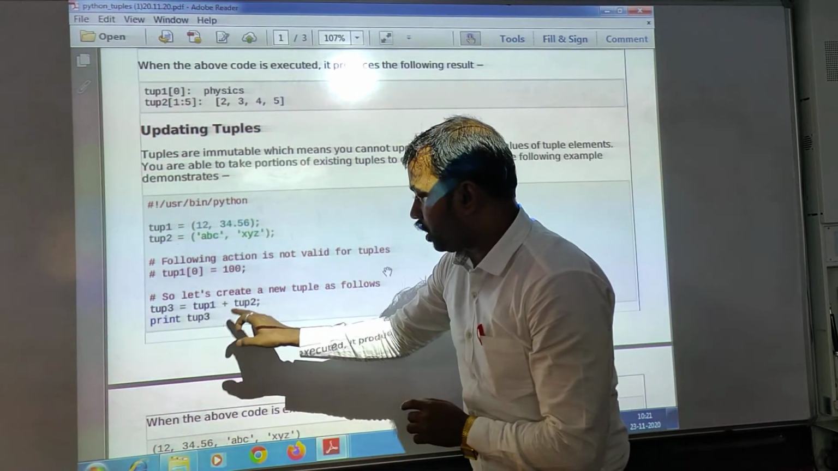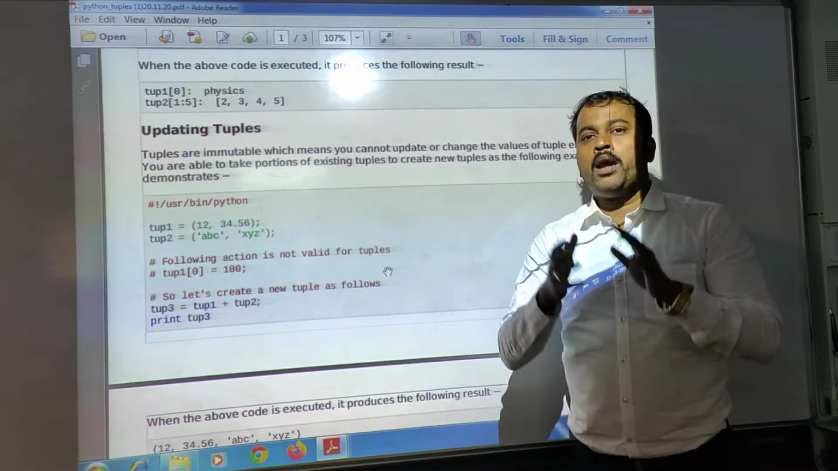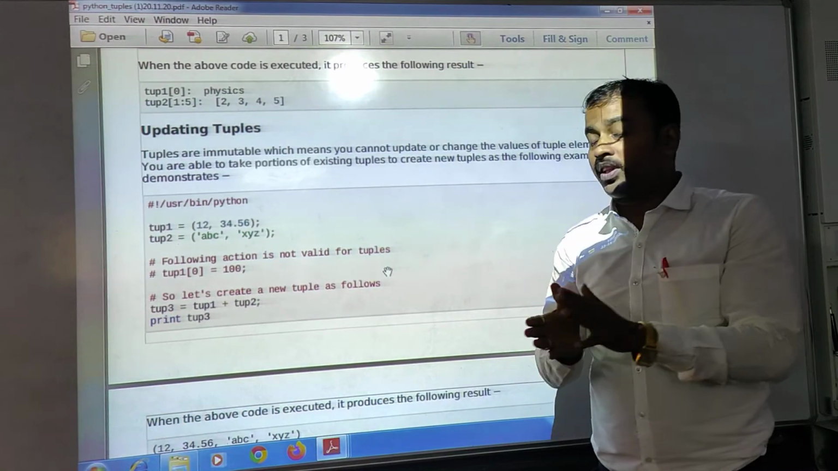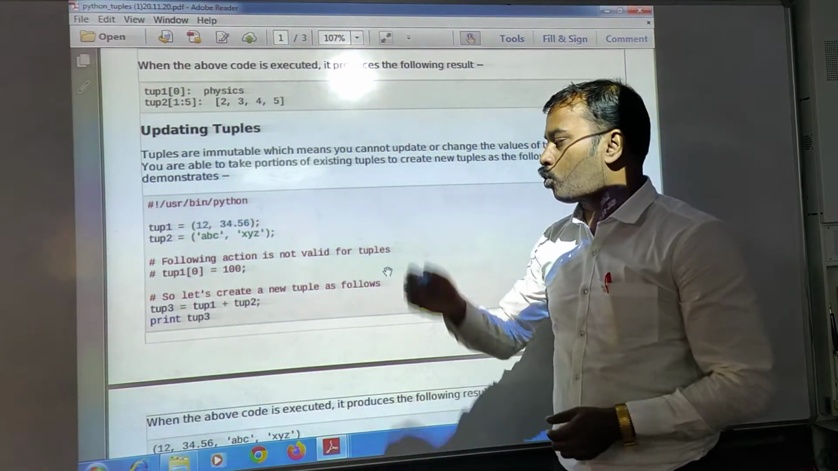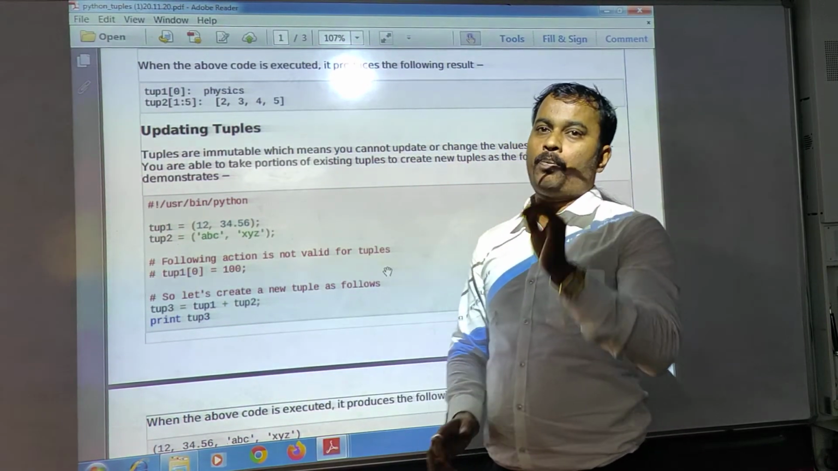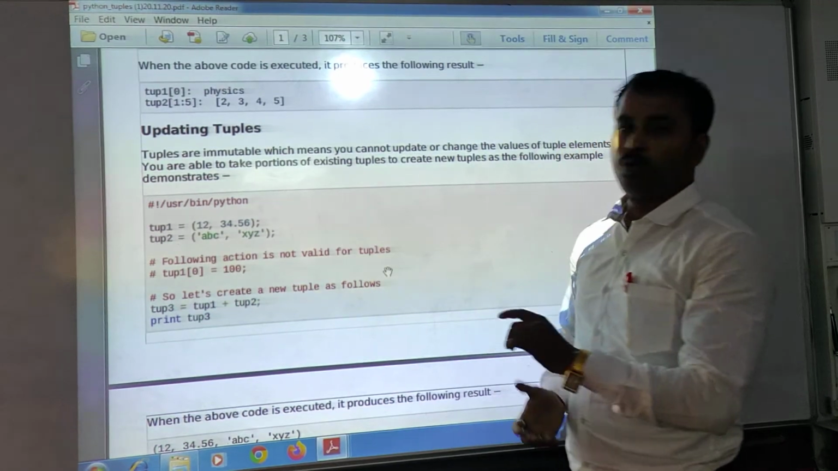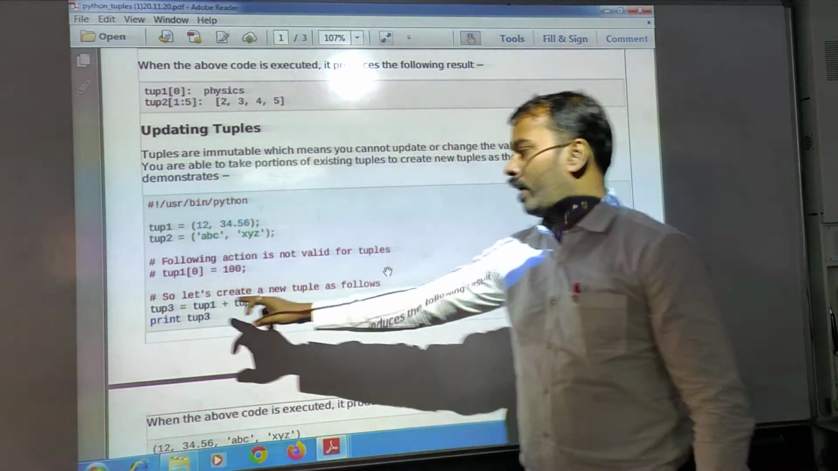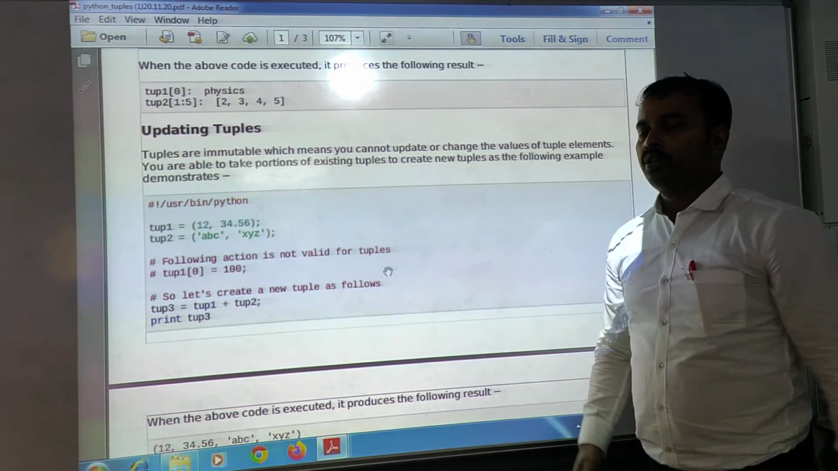But you can use one operator. I think you know it is the plus operator, but remember that for tuples it is not called addition; the word is concatenation. This operator is known as the concatenation operator used in tuples, and it stores the value in tup3. Later I'll discuss more in the next video, the next topic.